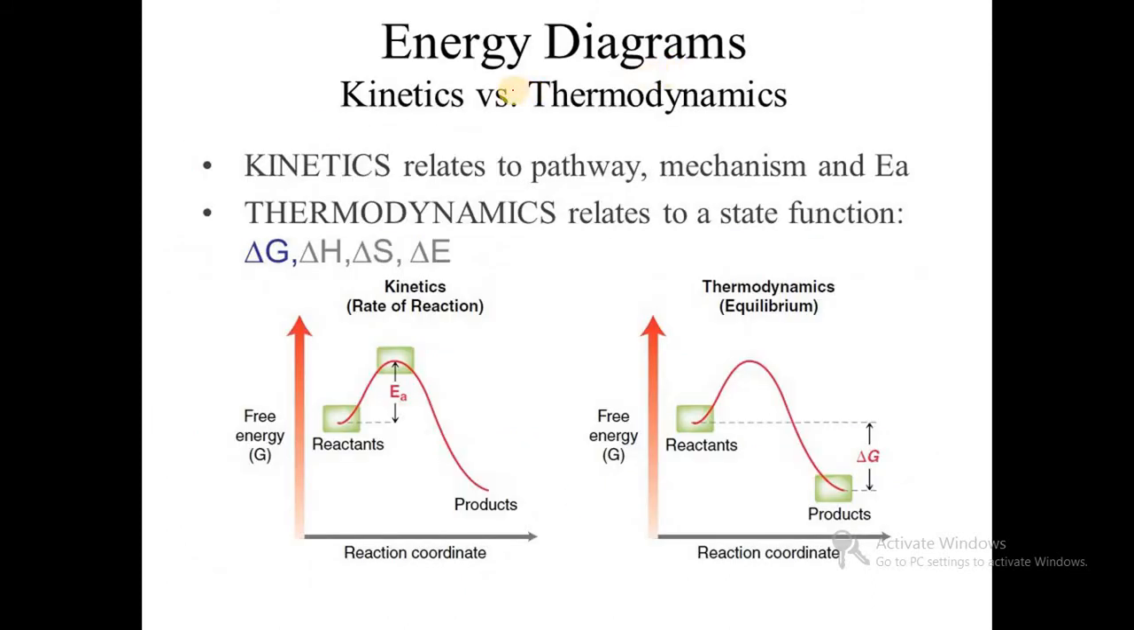So when we take the energy diagrams, kinetics versus thermodynamics, kinetics relates to pathways, mechanism and energy of activation, and thermodynamics relates to a state function. Delta G gives free energy, delta H enthalpy, delta S entropy, delta E energy change. So here kinetic means rate of reaction. So when we take the graph, free energy versus reaction coordinate,